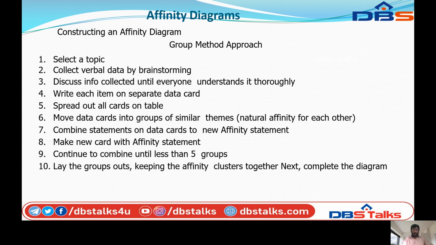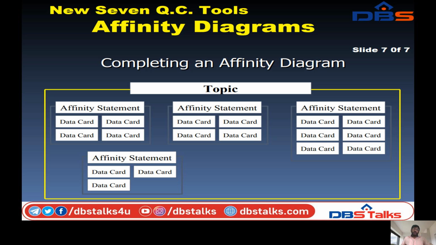So next one. Now we can see the affinity diagram in the new quality control tools. First of all, we can see the diagram completing an affinity diagram. The topic can be divided into three stages. Then the affinity statement.